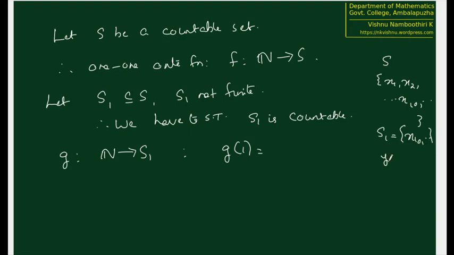We will rename x10 as y1. So whatever is the least index that's appearing in S1, that element we will rename as y1. So g of 1, that means the first level, this is y1. g of 1 is y1.